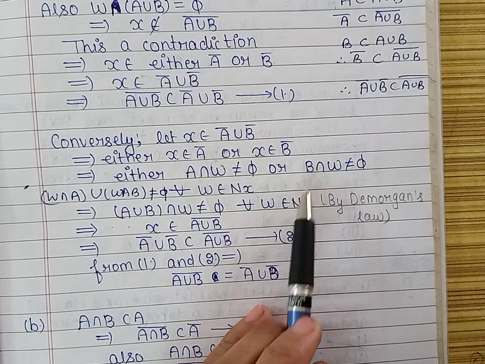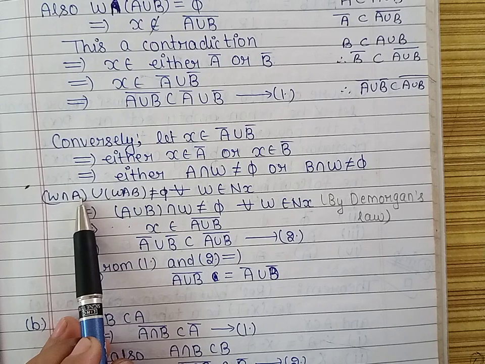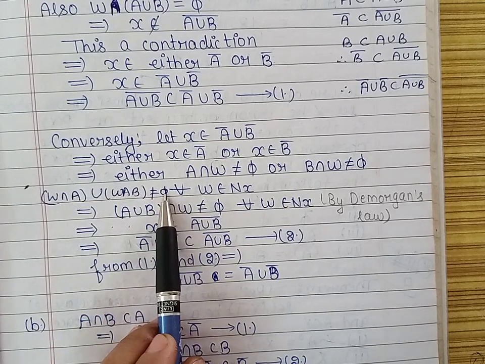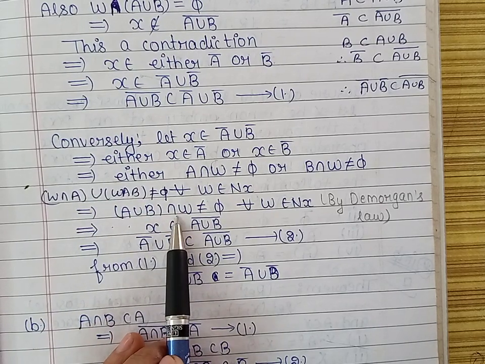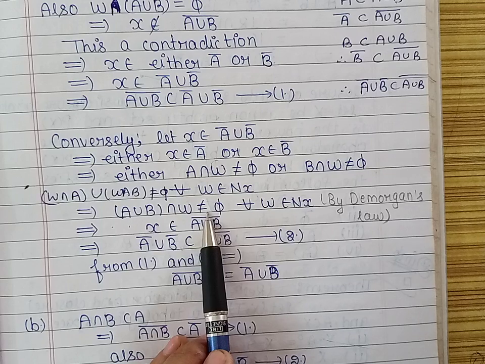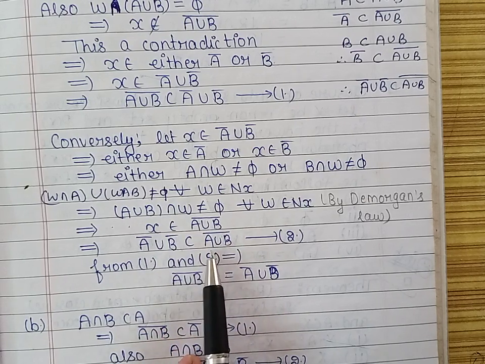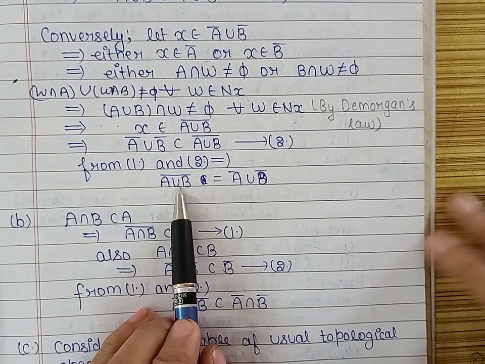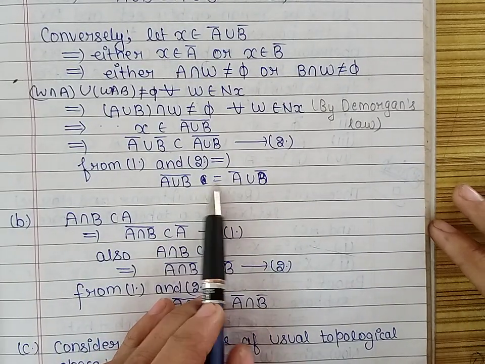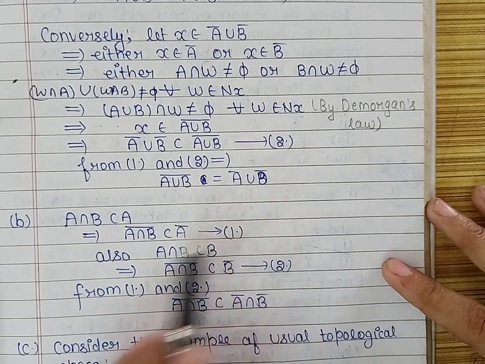So from here we can say that union of W intersection A with W intersection B is not equal to phi, and this can further be written as A union B intersection W. This is not equal to phi. So by definition it means X is a closure point of A union B. So we have proved the converse part also. Combining the two, we can say that A union B whole closure is equal to A closure union B closure. Now we prove the second part.